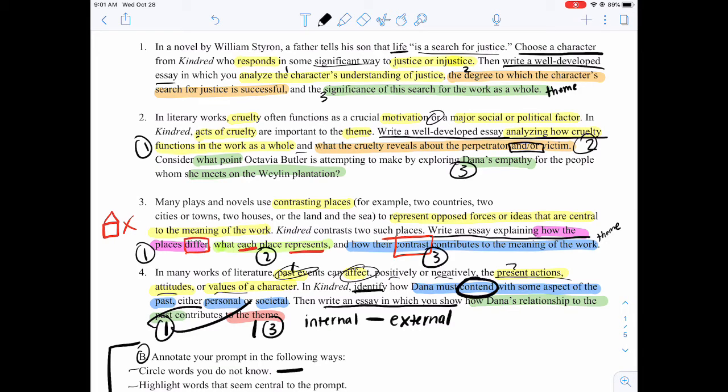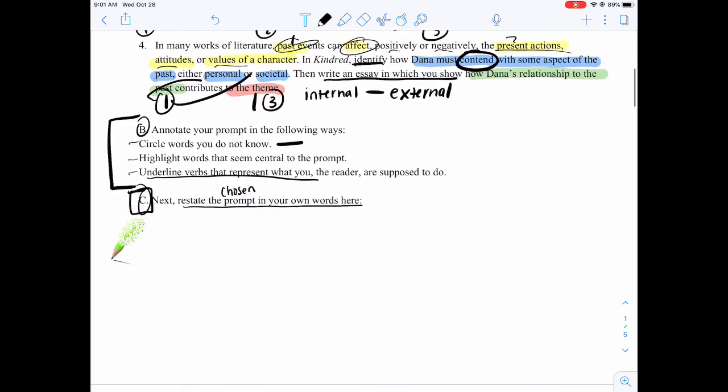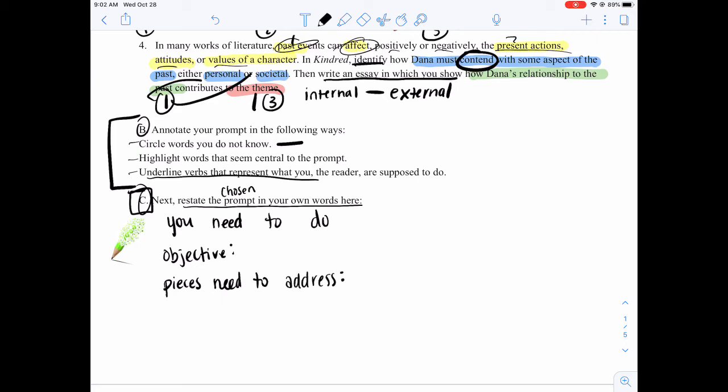So you should be restating. Think about why you should restate your prompt. You need to understand the prompt in order to fully address it. And if you're restating the prompt in your own words, that means you should be addressing what you have to do, what's the objective, and what are the pieces you need to address. So you should definitely be addressing 1, 2, 3 pieces because we are writing a 5-paragraph essay.